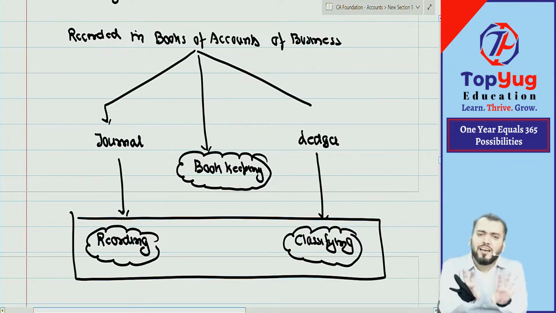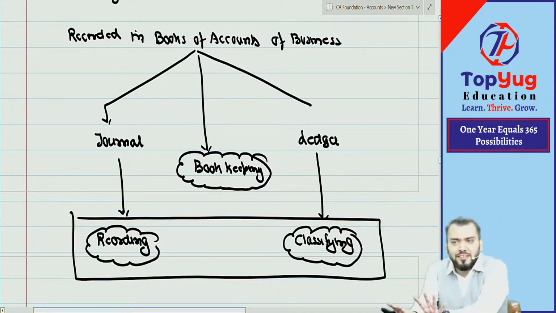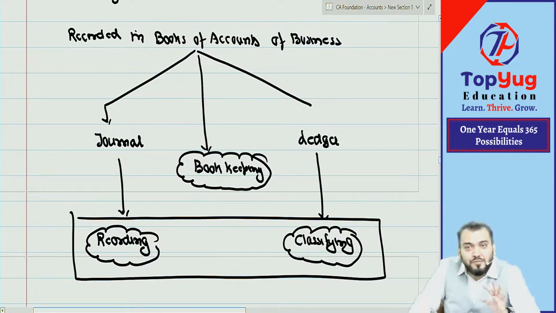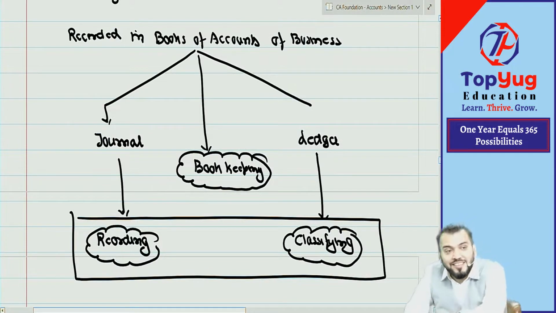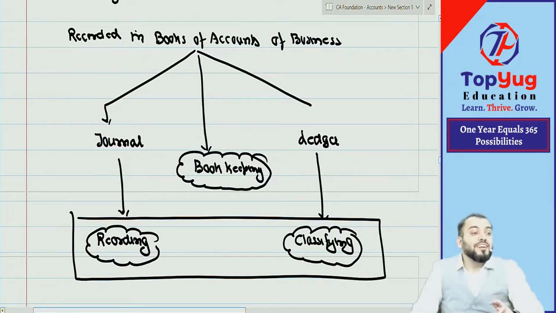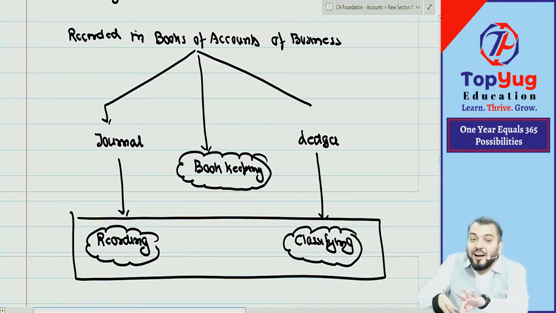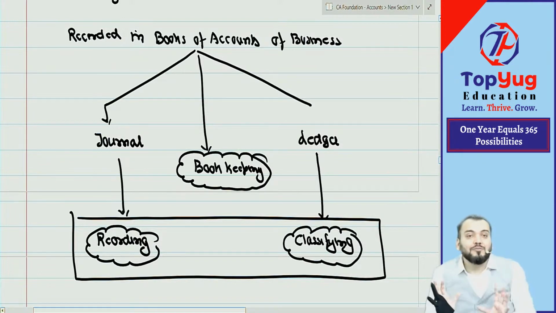First we record in the Journal, and from the Journal we record in the Ledger. Whenever we are recording in the Journal, we call it the first accounting process, known as recording. Whenever we record in the Ledger, it is the second accounting process, known as classifying. How to record in the Journal, that art we need to understand. How to record in the Ledger, that art we need to understand. And this is bookkeeping.